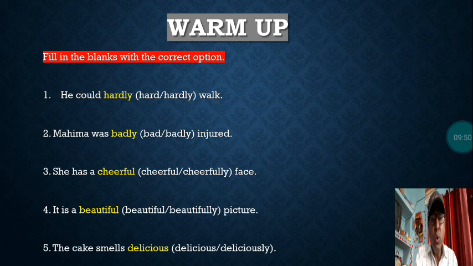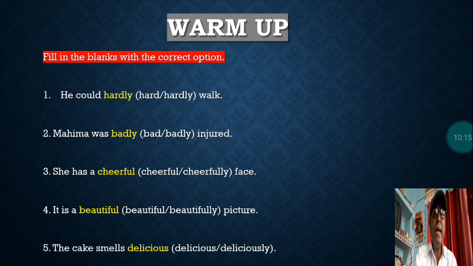He could hardly walk or hard walk. Here there are 2 options given. He could blank walk, and the options are hard or hardly. So here will be hardly. That will be the adverb, hardly.